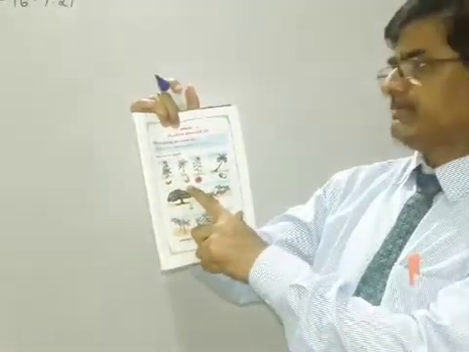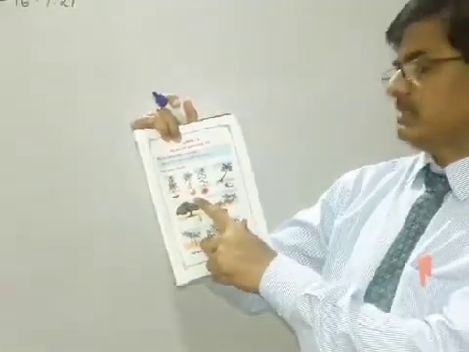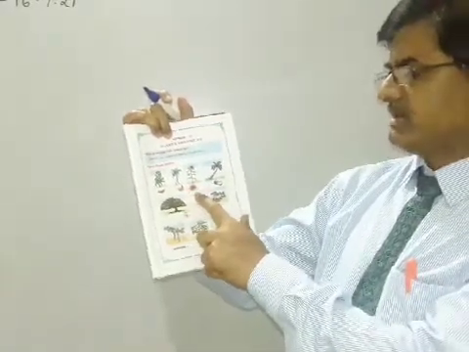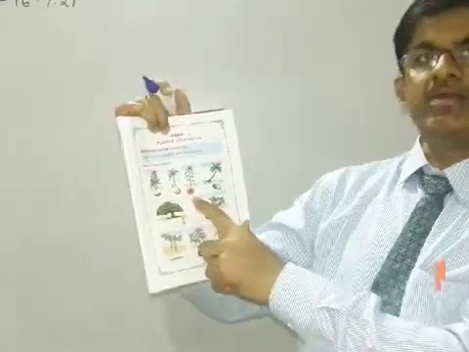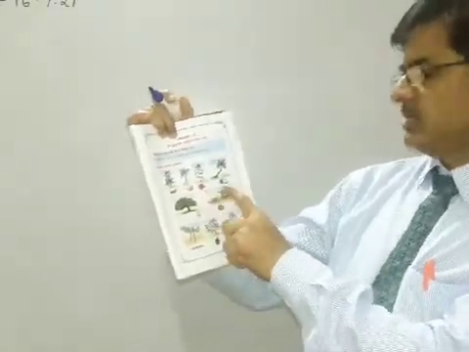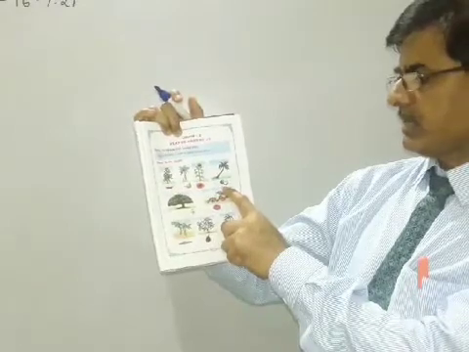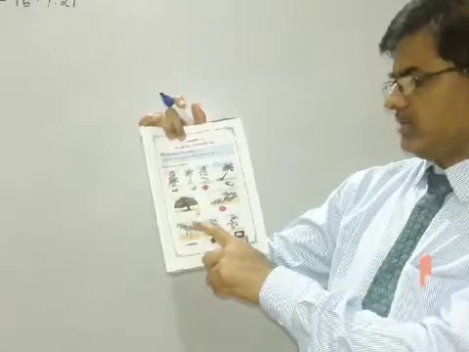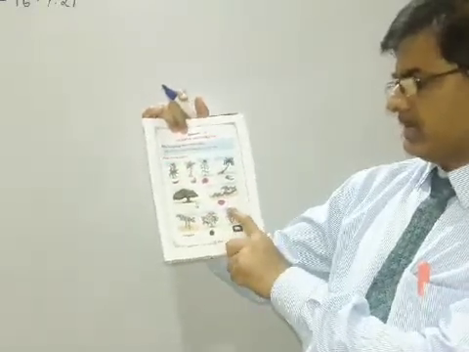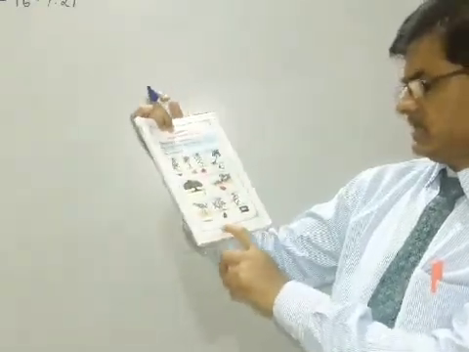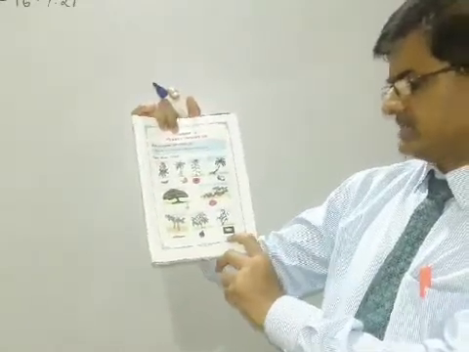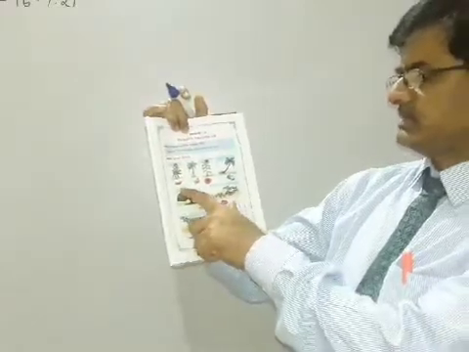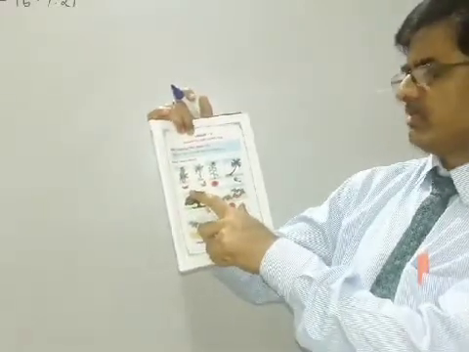With banana you can see banana. Next sunflower. Already yesterday I have written this. Next coconut, mango, pumpkin, beans, brinjal and rice.